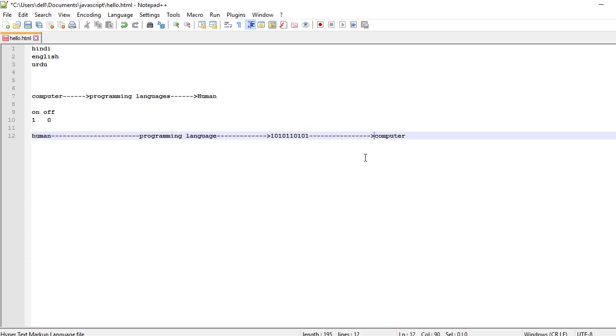That means there is something inside the computer which understands the programming language and converts it into binary language. This is also called machine language, which the computer understands. So this is the concept of programming language: a language which can be understood by both human and computer.